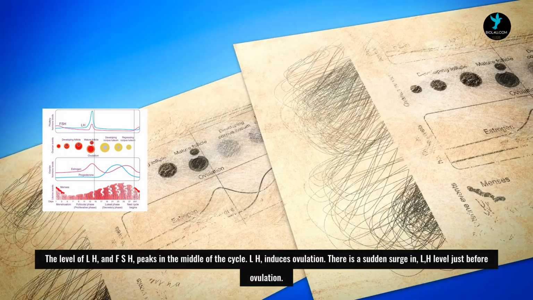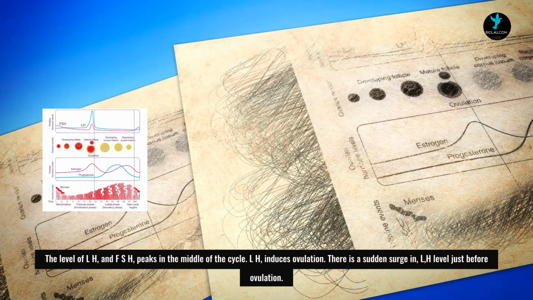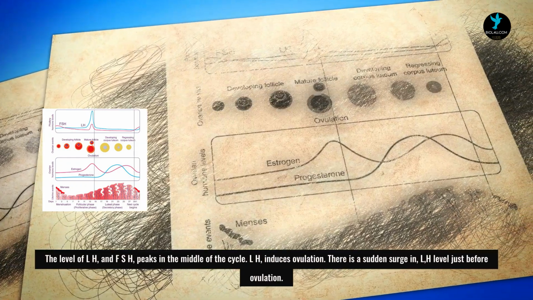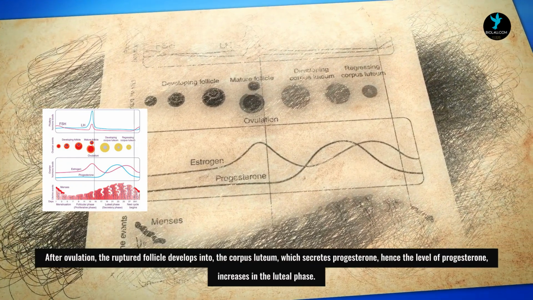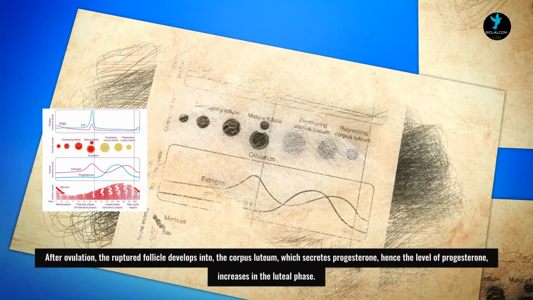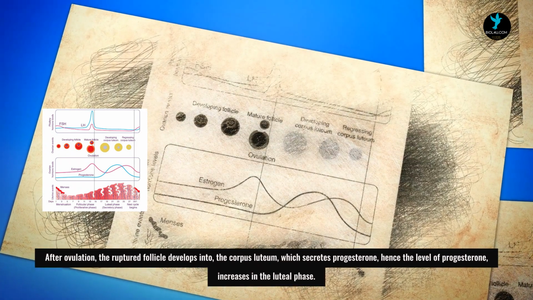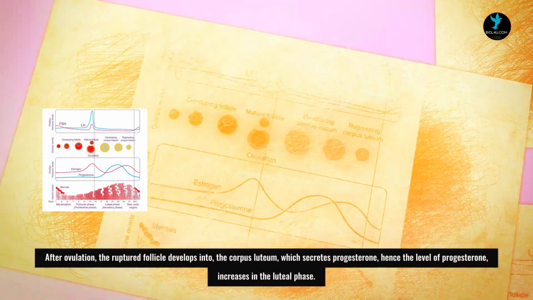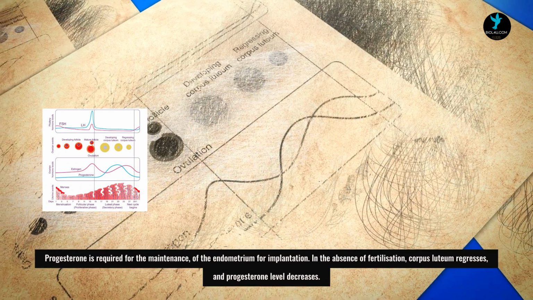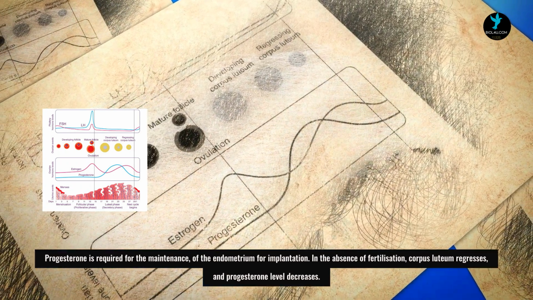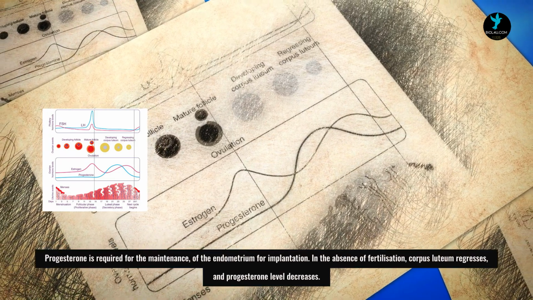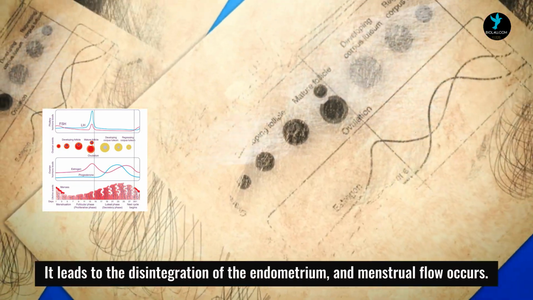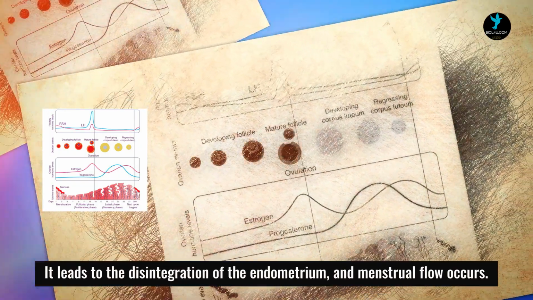The levels of LH and FSH peak in the middle of the cycle. LH induces ovulation. There is a sudden surge in LH level just before ovulation. After ovulation, the ruptured follicle develops into the corpus luteum, which secretes progesterone, hence the level of progesterone increases in the luteal phase. Progesterone is required for the maintenance of the endometrium for implantation. In the absence of fertilization, the corpus luteum regresses and the progesterone level decreases. It leads to the disintegration of the endometrium, and menstrual flow occurs.